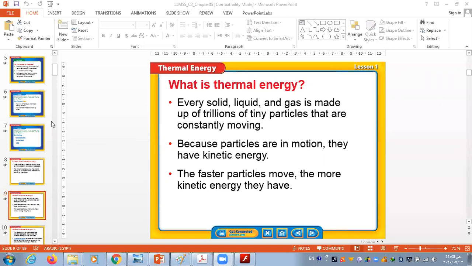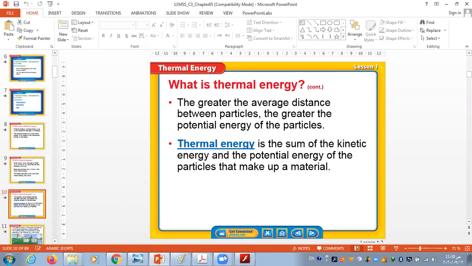Thermal energy. Who can remind us what is thermal energy? Abdulrahman Sultan, what is thermal energy? It is the sum of kinetic energy and potential energy. Yes, it is the same as mechanical, but this is for particles, and mechanical is for objects. For objects. Excellent, Abdulrahman. Excellent, thanks.